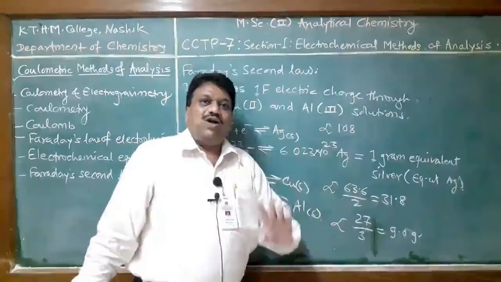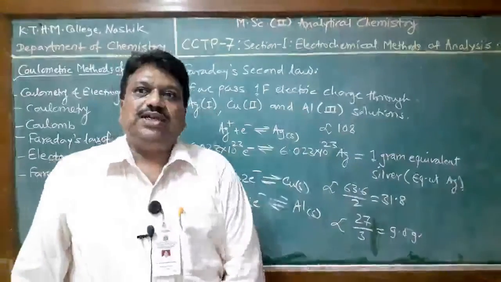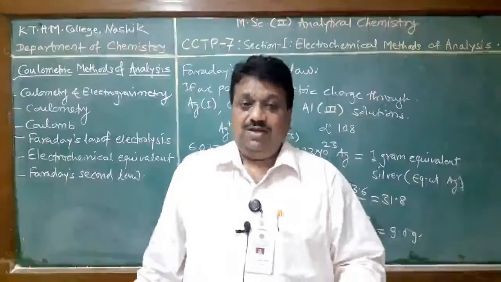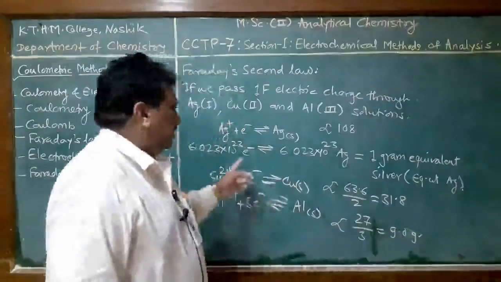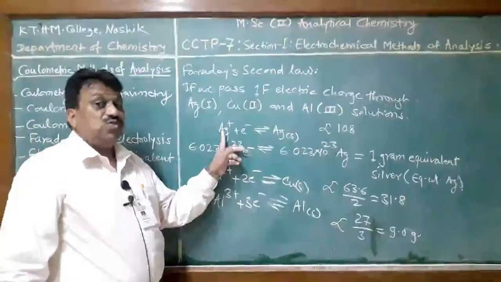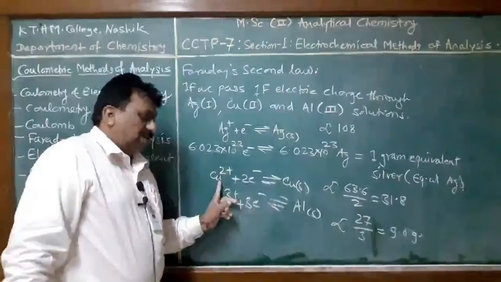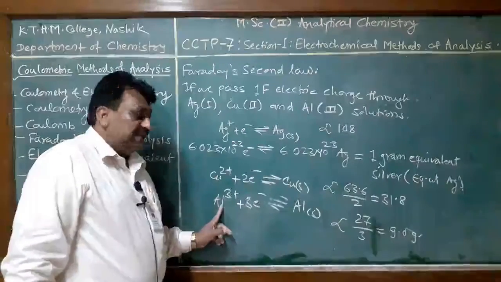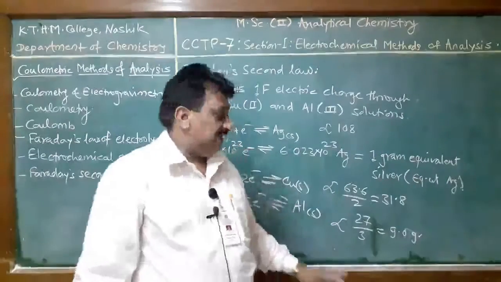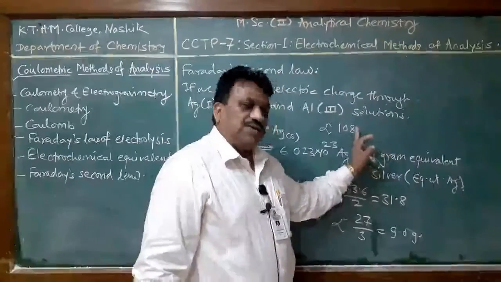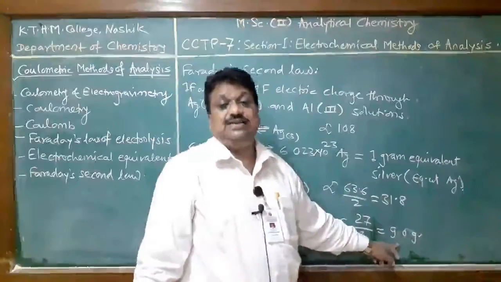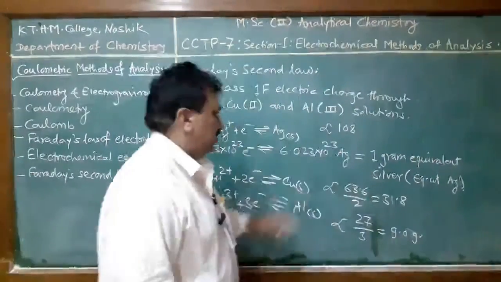When the same quantity of electricity, meaning total electric charge, is the same, the number of electrons present in that electric charge is the same. But for the reduction process, different numbers of electrons are required. Therefore, silver is monovalent, copper is divalent, and aluminum is trivalent. Different numbers of electrons are required for the reduction process, and therefore the amount of substance liberated is proportional to their electrochemical equivalent. This is Faraday's second law of electrolysis.